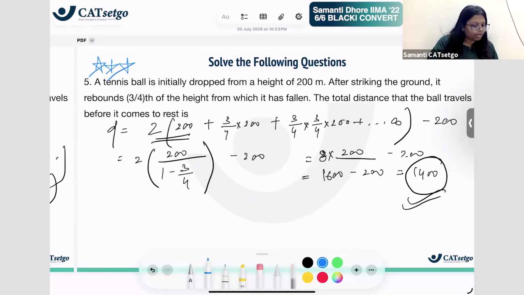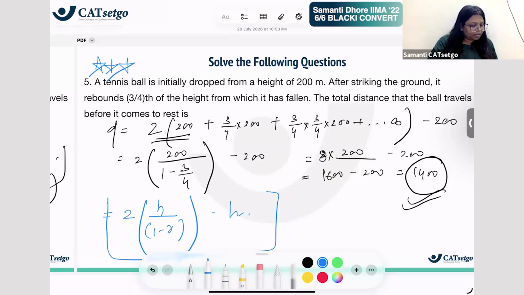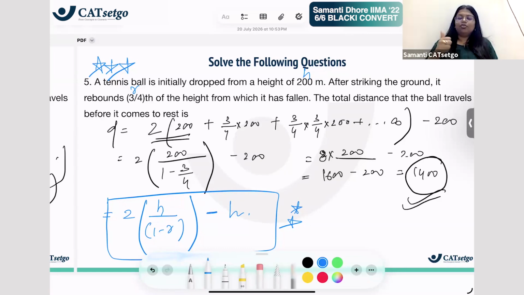And what's the formula? Very important. There is a formula associated with this. It is 2 times of whatever the initial height was upon 1 minus R, minus the height. Because your height was A and your R was the rebounding height. A upon 1 minus R because it is still infinity, and minus again A we had to do because it wasn't supposed to be taken twice. Do we understand this concept now? It is an infinite geometric progression. Yes, extremely crucial. Very good, very proud of you.